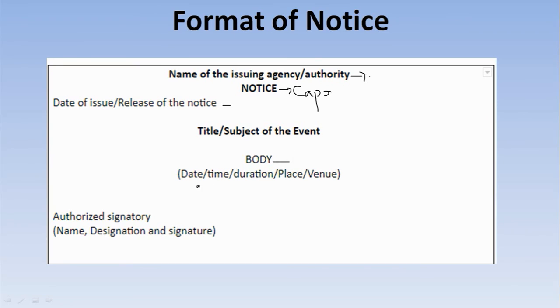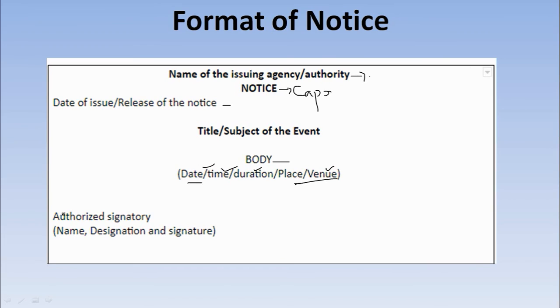In this, when you are going to conduct the event, at what time it begins, what is the duration, and in which place, whether in your school auditorium or some other place, you have to write in the place. Also a summary of what you are going to conduct on the particular day should be given here.